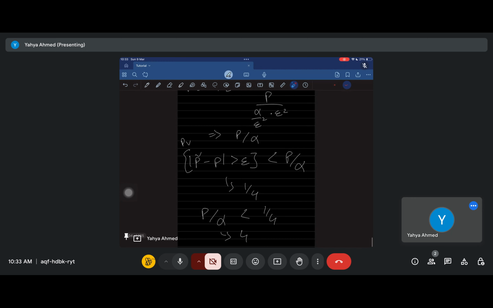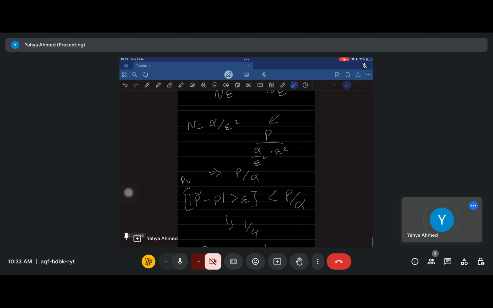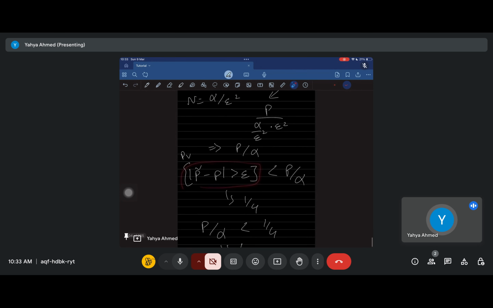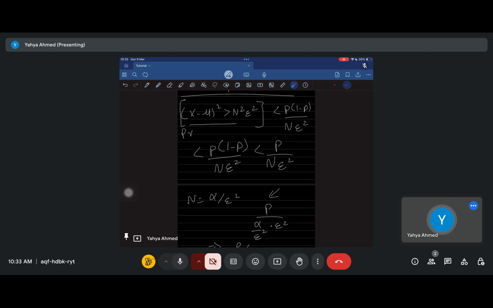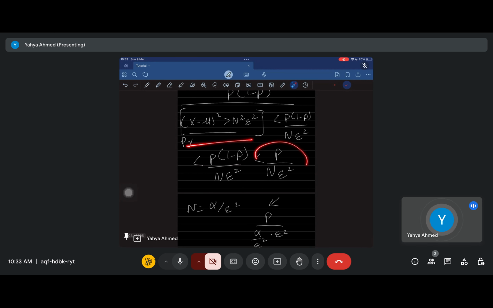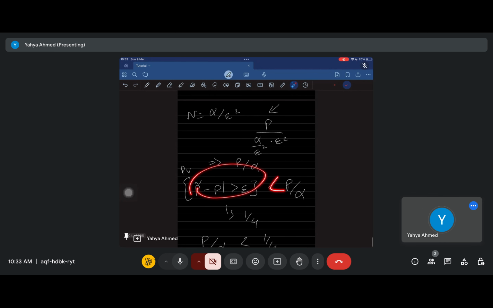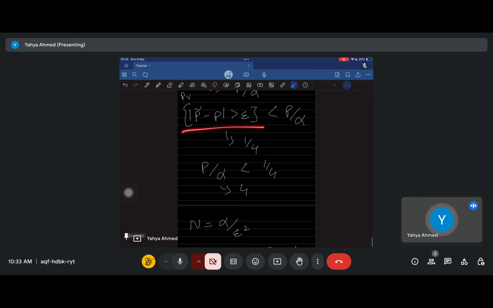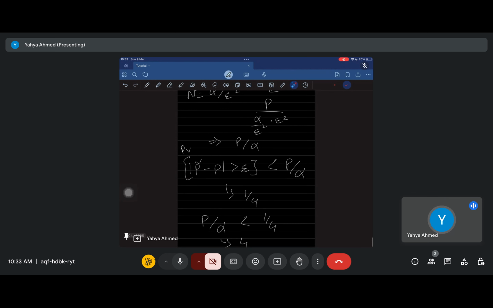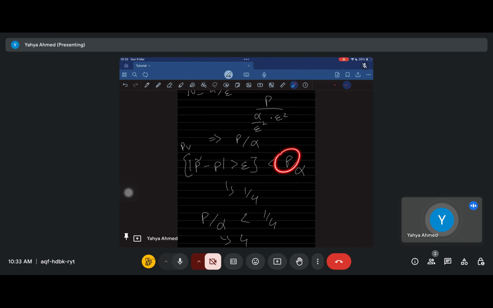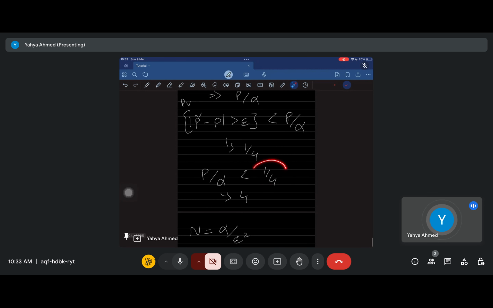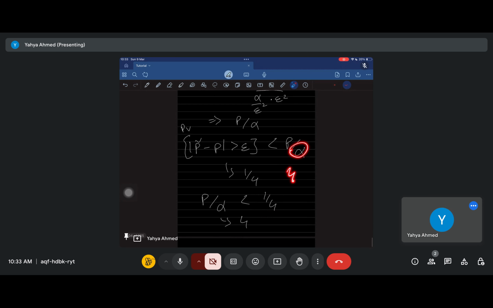Now we know that the event that we started off with, we transformed it into this event. And so these are basically the same event. So if the probability of this event is less than this, then the probability of this event is also less than this, because it's the exact same event, we just rewrote it. And so the probability of this is smaller than p upon alpha. Okay? Now, you know that the value of p is at max 1. And so if you want to show that this value is smaller than 1 upon 4, we just put alpha as 4. And at max, this value will be 1 upon 4.